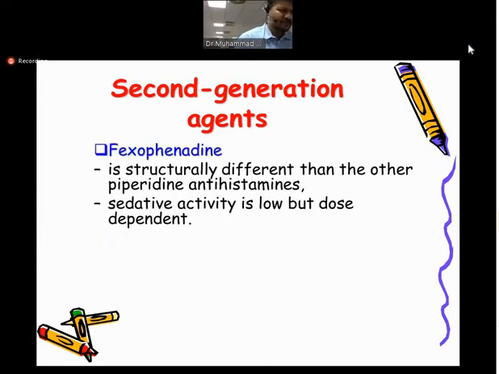So I will just summarize what we discussed in the topic today. Just remember the two or three main key points. We are discussing antihistamine with the scenario of asthmatic condition, and in that condition we discuss mainly the H1 receptor blocker. In the H1 receptor blocker, remember there are two generations, first generation and second generation. First generation has a short duration of action and is more sedative, whereas second generation has a long duration of action and is less sedative. So these are the key points that we discussed today.